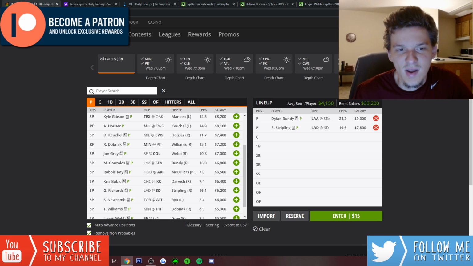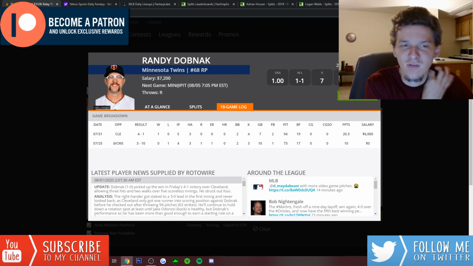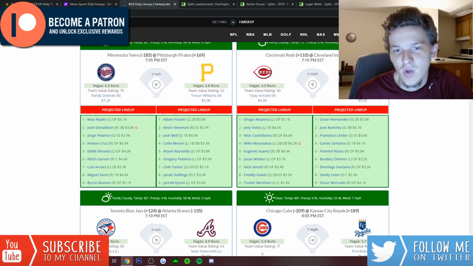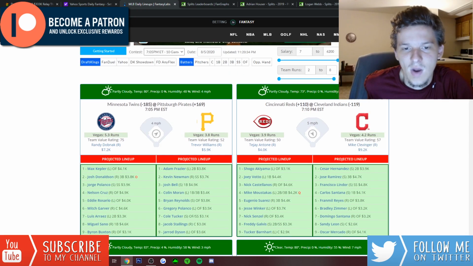So it's not the best strikeout matchup for Randy Dobnak, but he's 7,200 and he's facing the Pirates. The Pirates do have a pretty weak lineup. It's not the best lineup overall. Like I said, not a lot of strikeouts. They had one of the lowest K rates against righties last season.